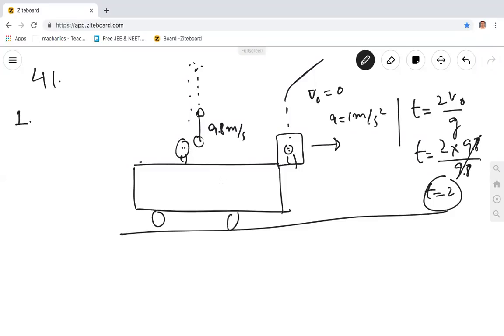If the car had been at its own position, what distance would it fall behind? 0, nothing. There would have been no falling of the ball behind. The ball would have been caught by the boy at his own position. But now the car moves in the forward direction, so the ball will fall behind only by the distance the car moves forward in this time. Whatever distance the car moves ahead in this time, the ball falls back by that much, because the boy will move with the car in the forward direction and the ball will fall behind.